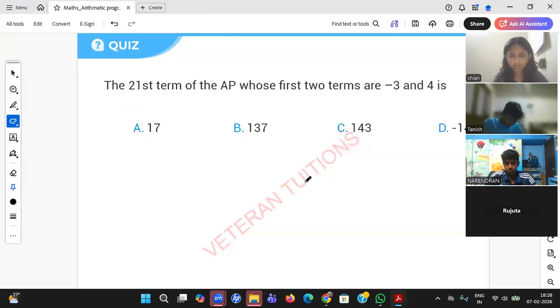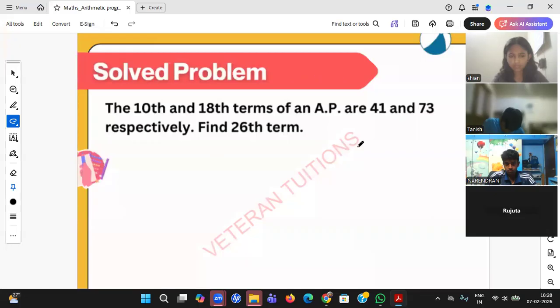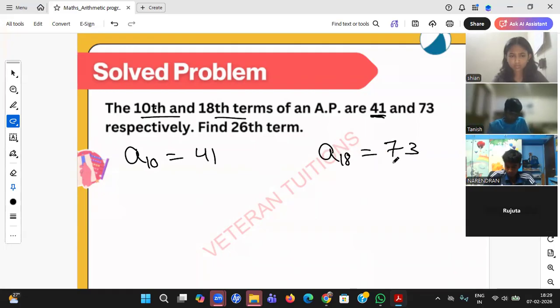Yes, so a little manipulation is required for the same formula. What did he say? 10th and 18th terms are given. So the 10th term is given, meaning the value of the 10th term is 41. A10 is given. The 18th term is given, which is nothing but A18 given as 73. Now what is he asking? He's asking A26. You know the main formula: a plus 9d equal to 41, a plus 17d equal to 73.